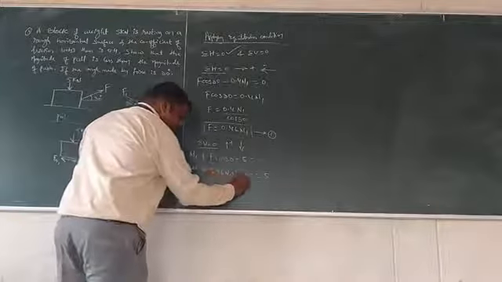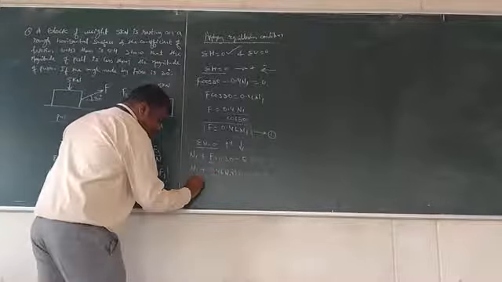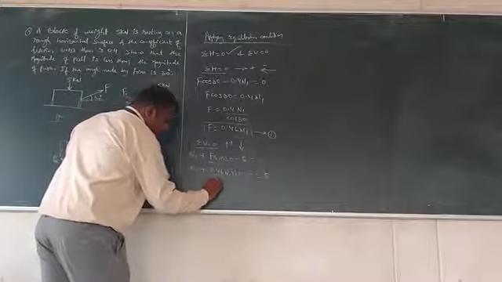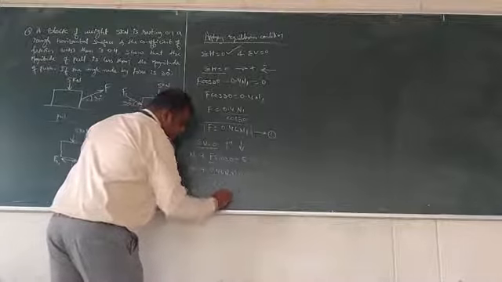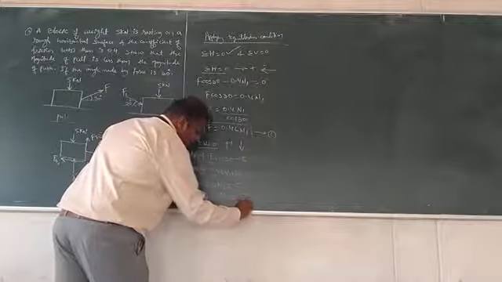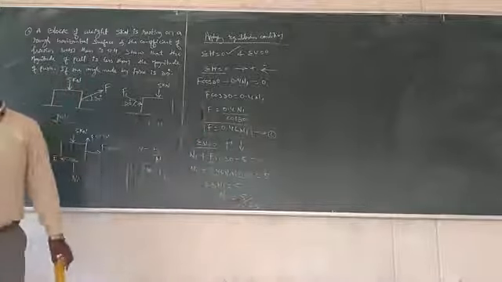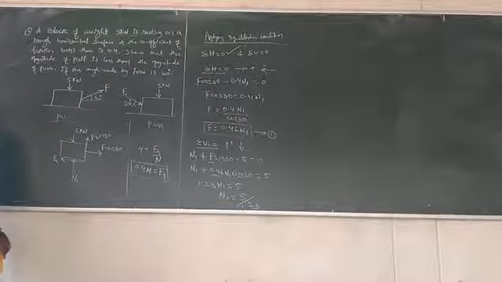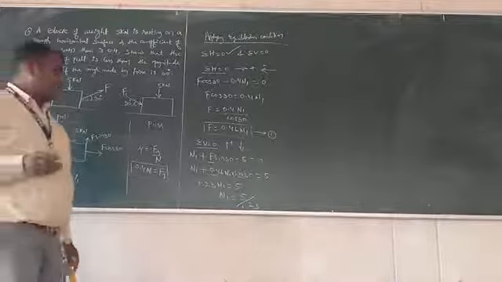After multiplying this, the 0.23 we get. So 1.23 n1 is equal to 5. So n1 is equal to 5 divided by 1.23, which is equal to 4.065.